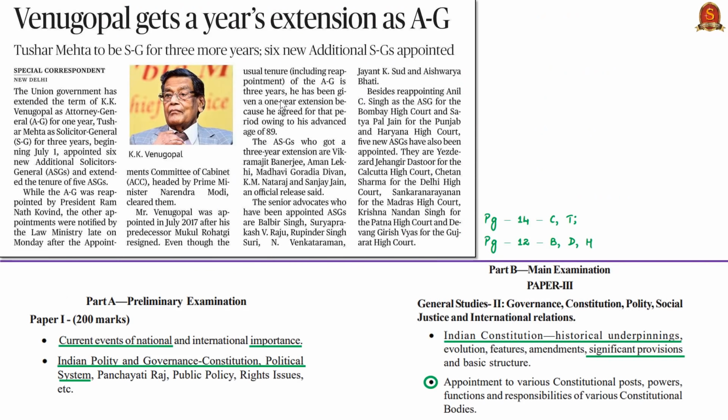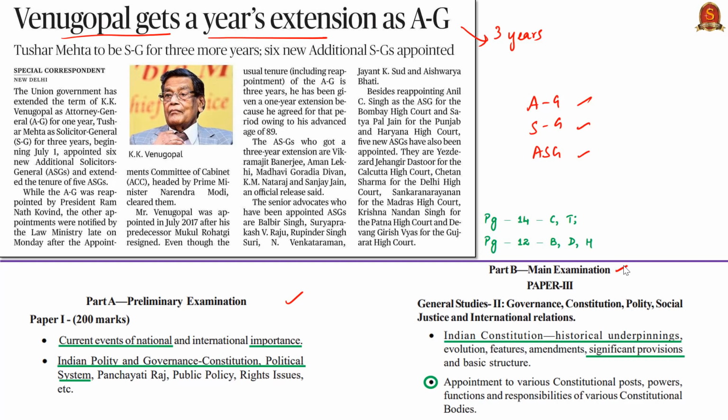This news article talks about law officers in our country. When we say law officer, it includes the Attorney General, Solicitor General, and Additional Solicitor General. The news article states that the Union government has extended the term of Shri Venugopal as Attorney General for a period of 1 year. The article also mentions that the usual tenure of the Attorney General is 3 years. In this context, let us discuss the law officers in our country with special focus on the Attorney General of India. The syllabus relevant for the analysis of this news article is highlighted here for your reference.